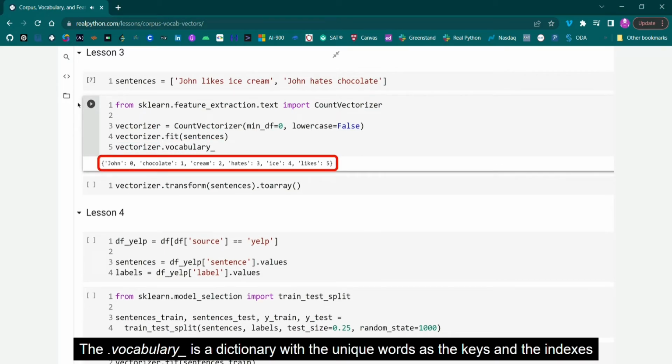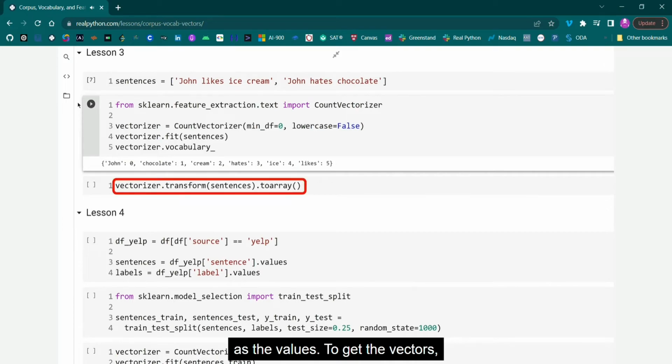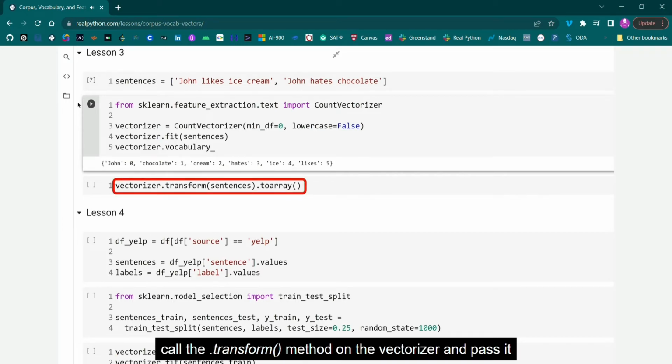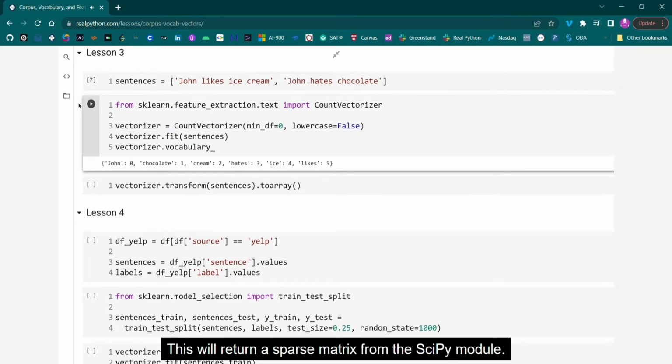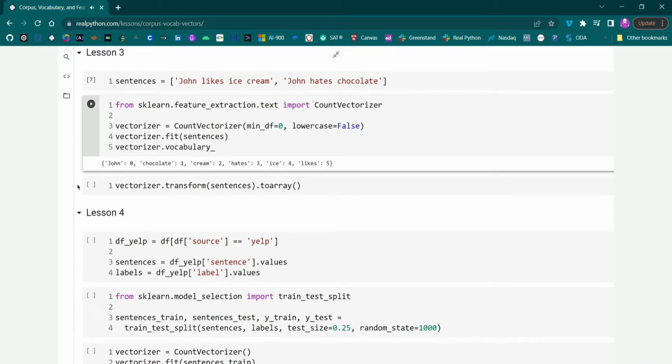The vocabulary is a dictionary with the unique words as the keys and the indexes as the values. To get the vectors, call the transform method on the vectorizer and pass it the corpus, the sentences. This will return a sparse matrix from the SciPy module. Use the toarray method to display the vectors.